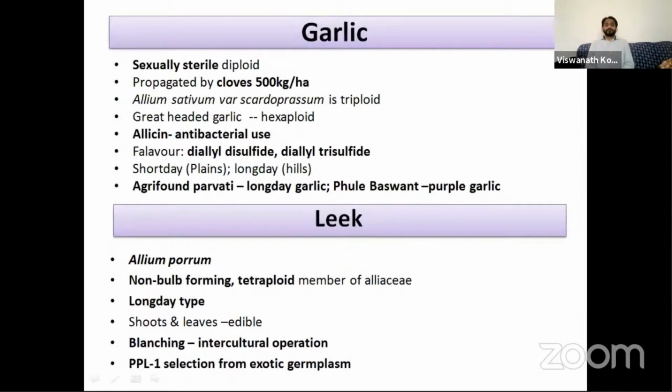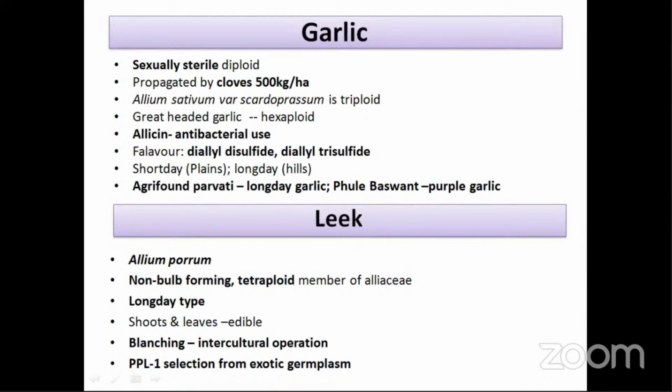Another important bulb crop is garlic. It is a sexually sterile diploid. Garlic does not produce flowers, so there is no question of seed propagation in garlic. Garlic is propagated by the cloves. It requires 500 kg per hectare. Very easy to remember, 500 kg per hectare. This is also a very common question because of the unique nature.